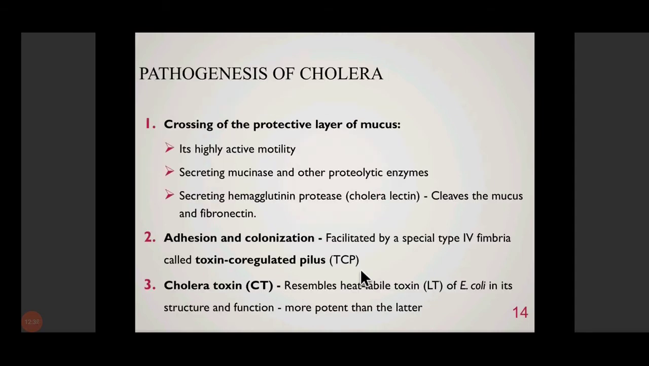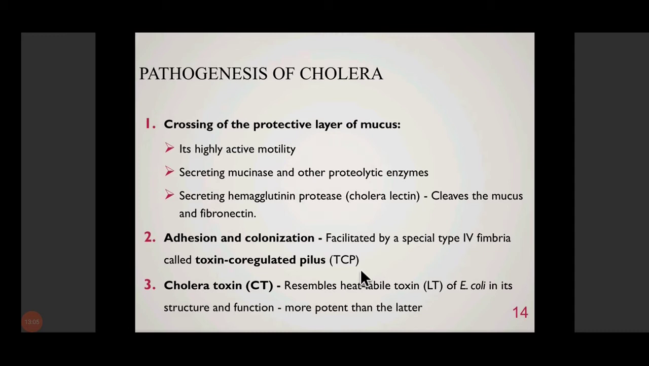So for the organism to be able to cause disease, it has to pass at least three things. Firstly, it should be able to cross the protective layer of mucus. Our enteric canal is covered with a protective layer of mucus, so the bacteria has to cross it.